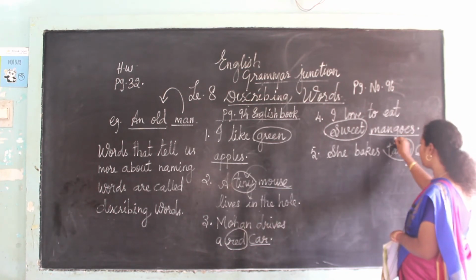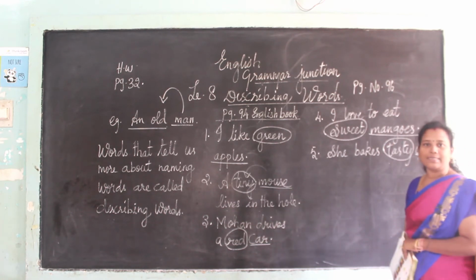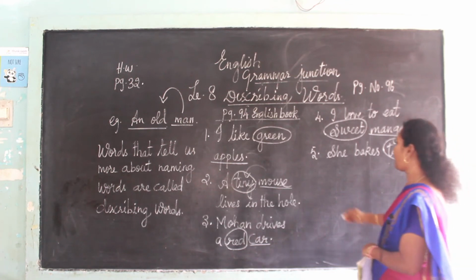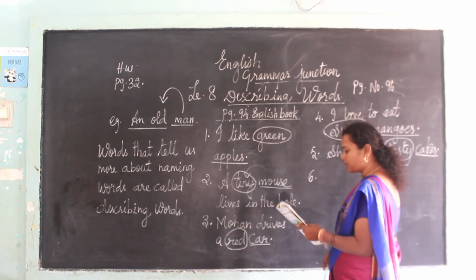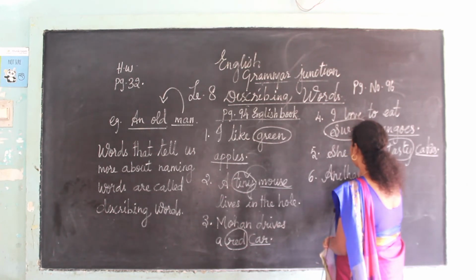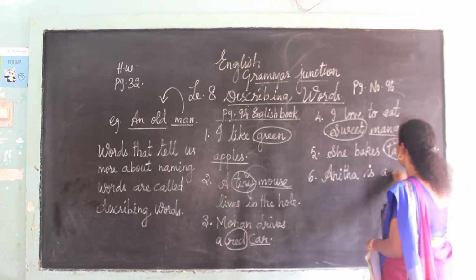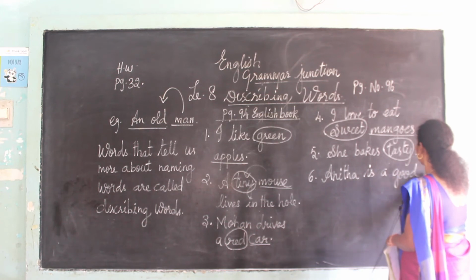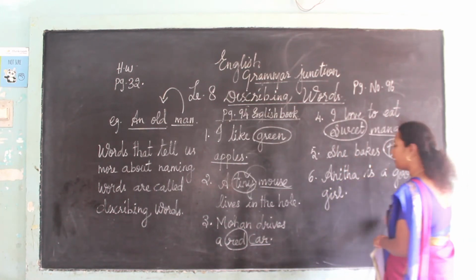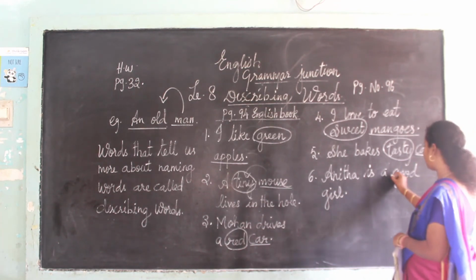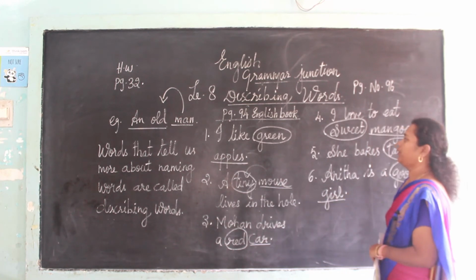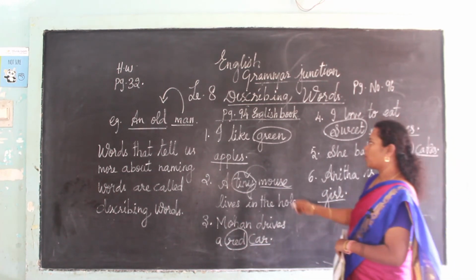So you have to circle the word tasty. How is the cake? The cake is very tasty. Next one, last one. Anita is a good girl. How is this girl? The girl is very good. So here the describing word is good and the naming word is girl.